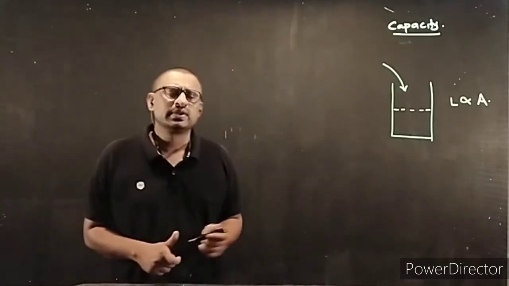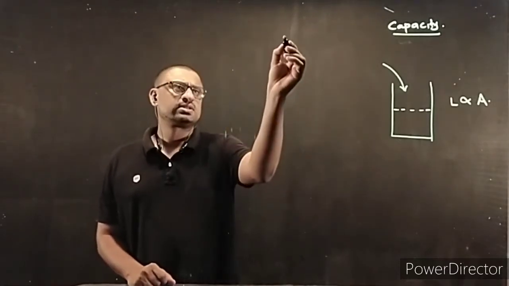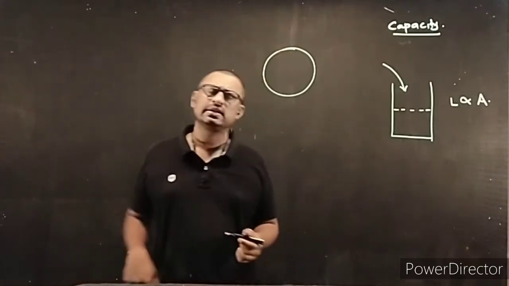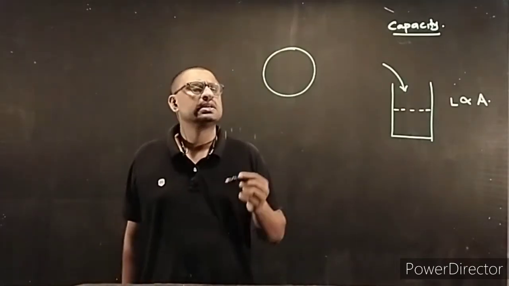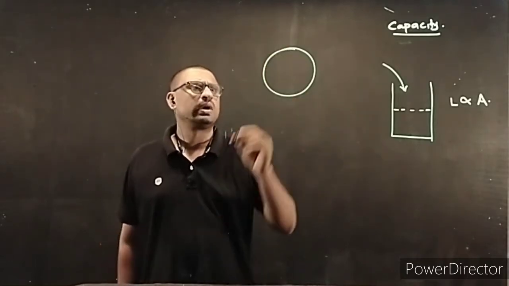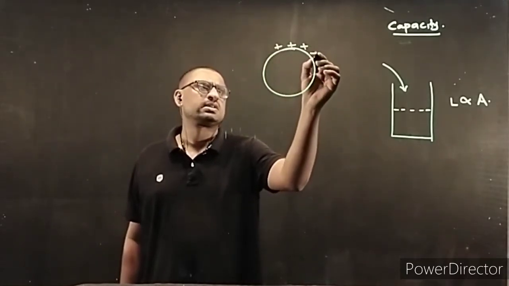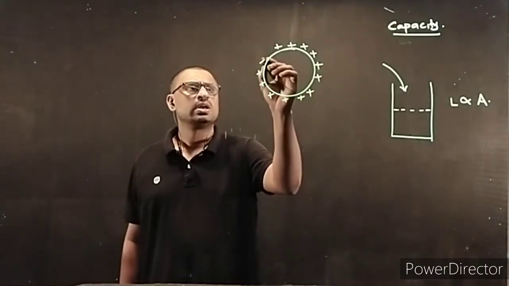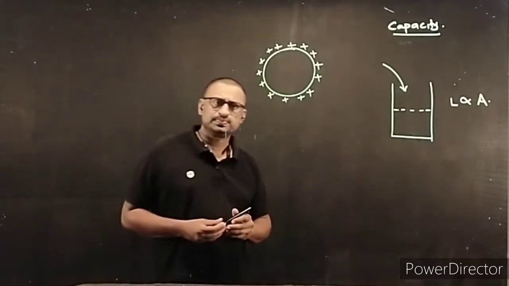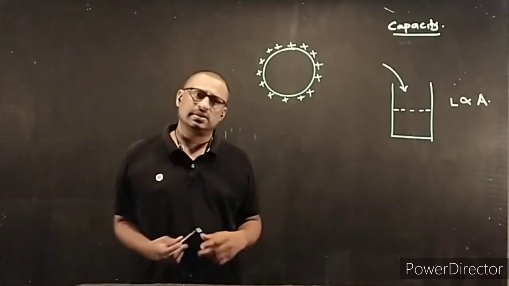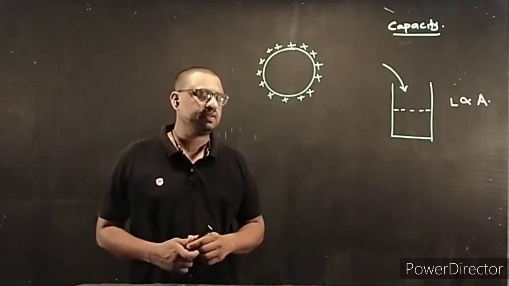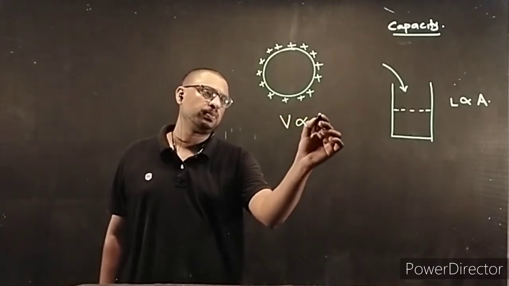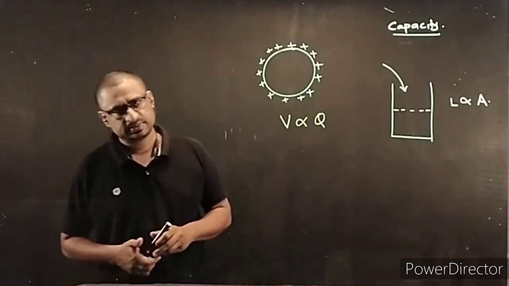I will say one another thing. You take a conductor, let us take it as in the case of a spherical conductor. Any conductor you can take, right? Just now I am taking a spherical conductor. You give charge to it. What happens? The charge keeps on depositing over the surface. Quite naturally, it will raise its potential level. So the potential up to which it is raised is directly proportional to the amount of charge given to it.